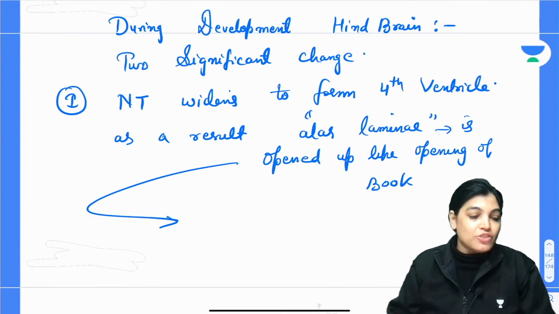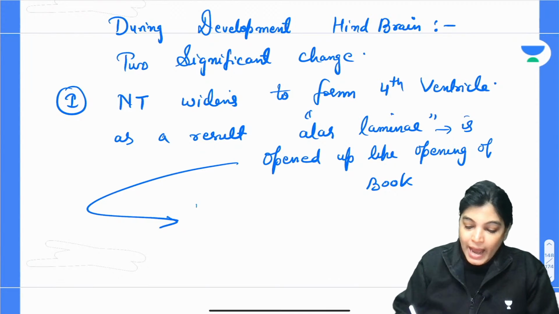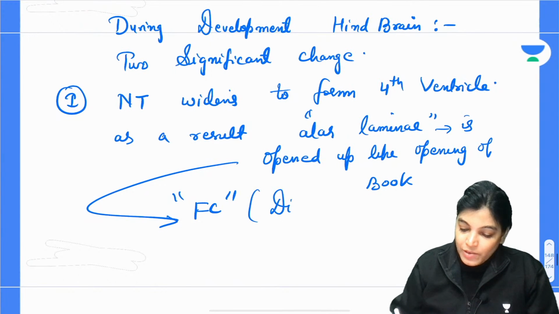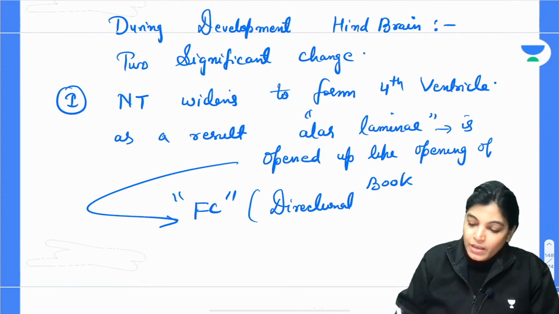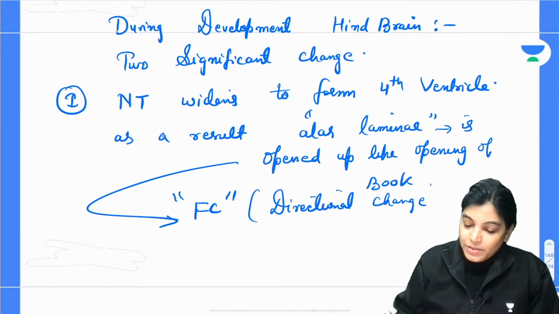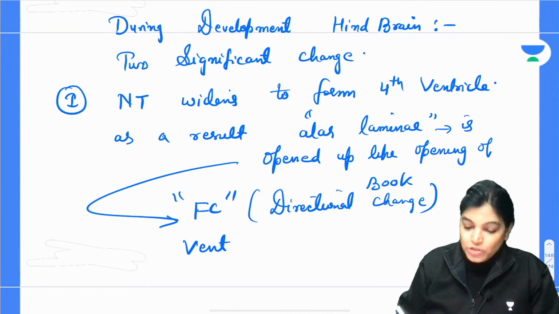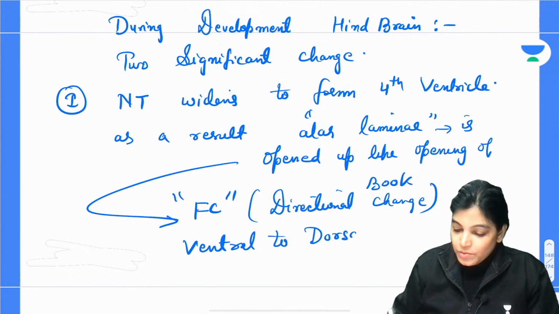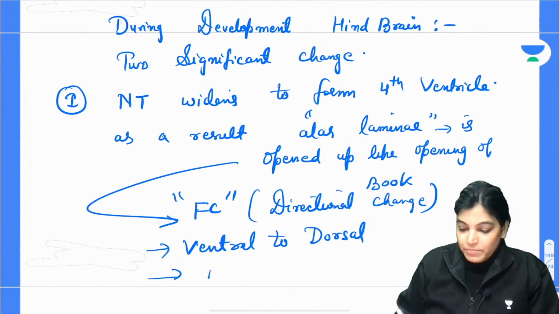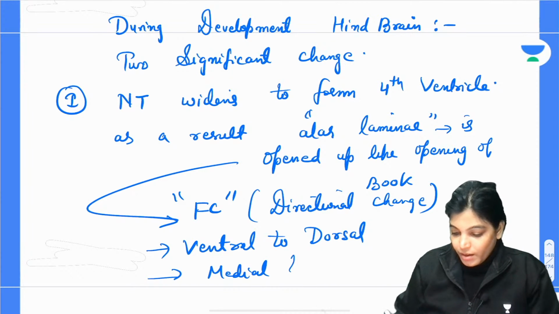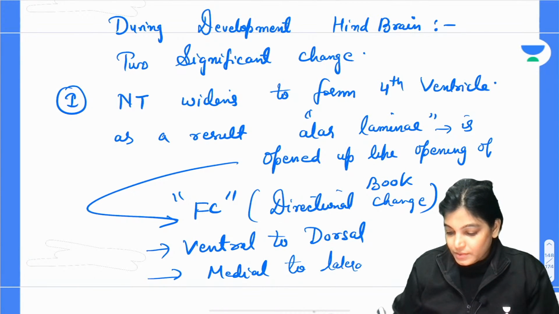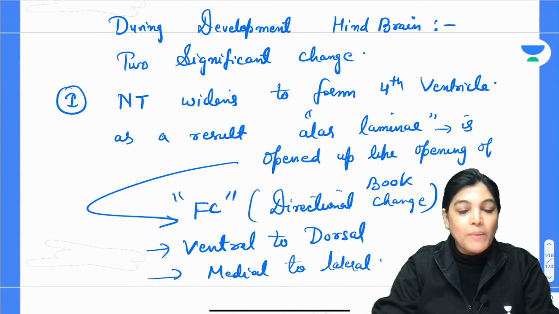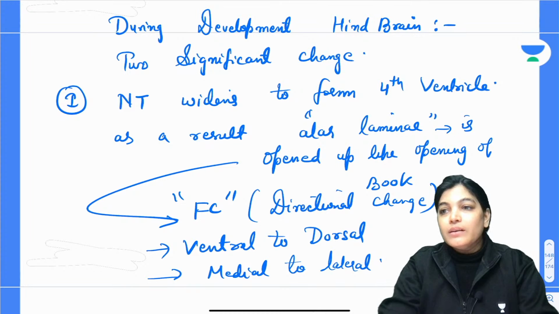The functional components now undergo directional changes, so the arrangement of the functional components from ventral to dorsal will now change to medial to lateral. Got it?